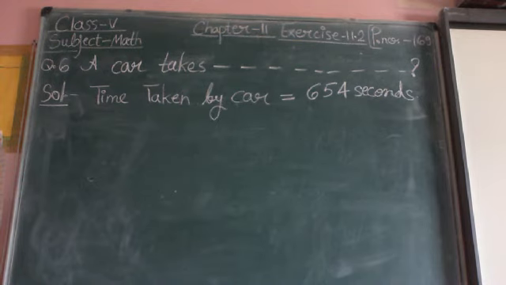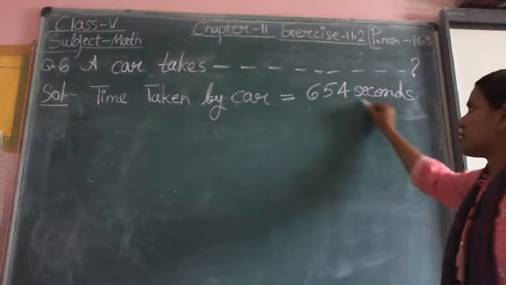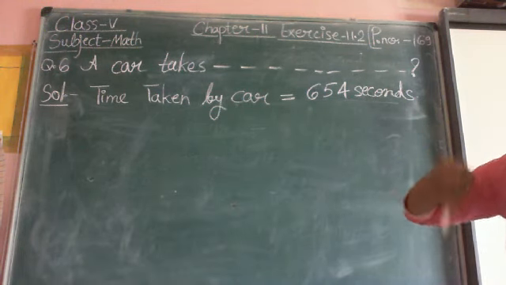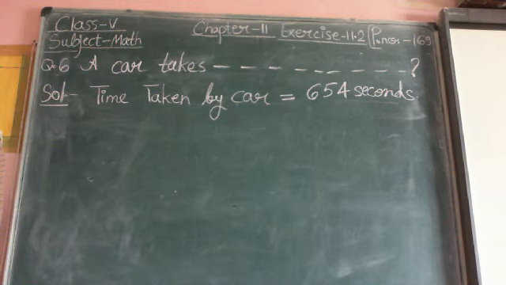This question is based on question number 2 of exercise 11.2. In question number 2, the given time was in seconds and we converted these seconds into minutes and seconds. So this question is just like question number 2.